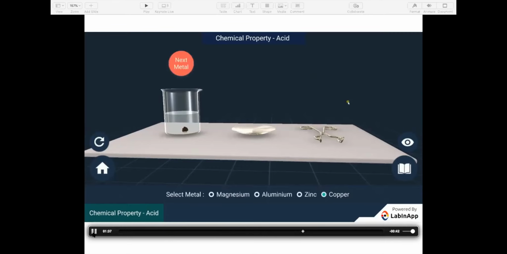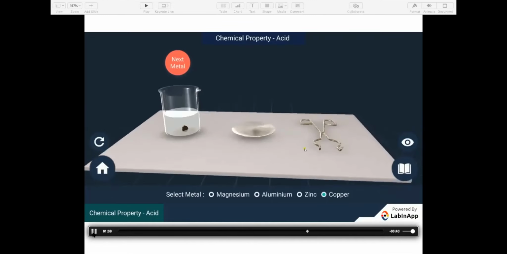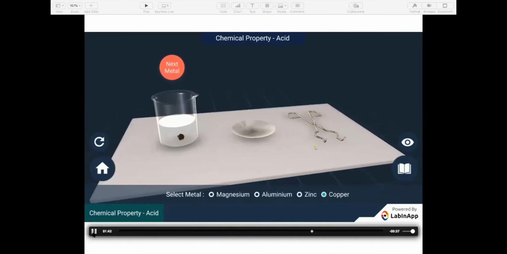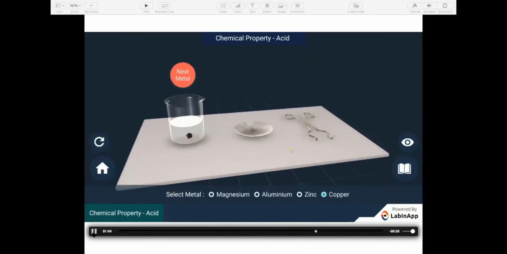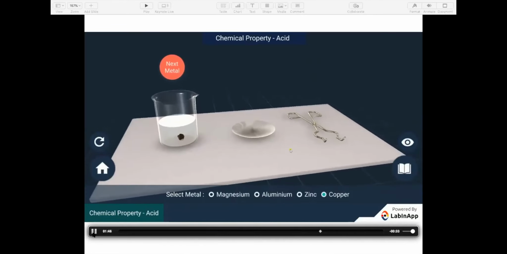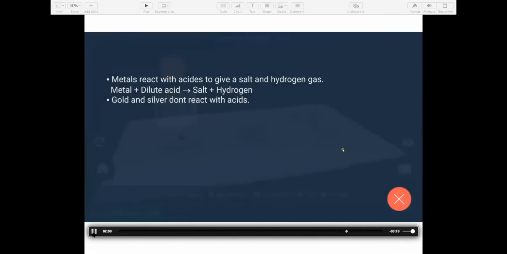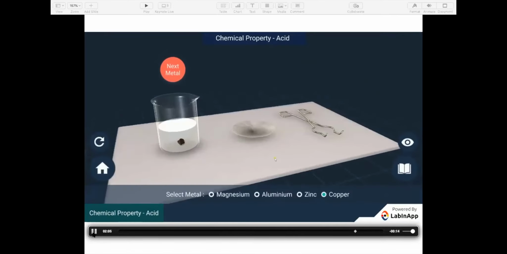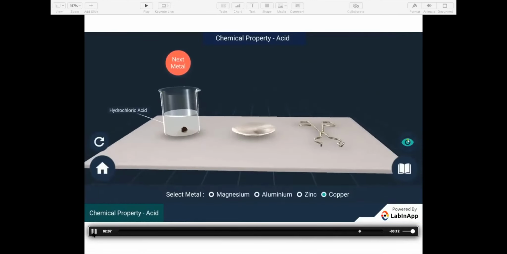We can see that the rate of formation of bubbles is the fastest in the case of magnesium. The reaction is the most exothermic in this case. The reactivity decreases in the order magnesium, aluminium, and zinc. Metals react with acids to give us salt and hydrogen gas. In the case of copper, no bubbles were seen and the temperature also remained unchanged. This shows that copper does not react with dilute hydrochloric acid.